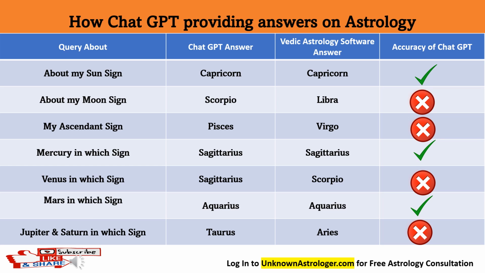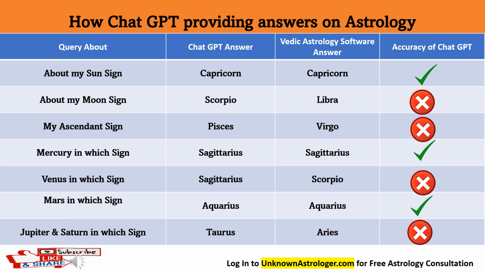About the moon sign, ChatGPT answered wrongly. About the ascendant, ChatGPT answered wrongly. Mercury in which sign, that is the right answer, but the degrees and all given by ChatGPT were not accurate. Venus in which sign, ChatGPT answered wrongly, and the degree is also wrong.